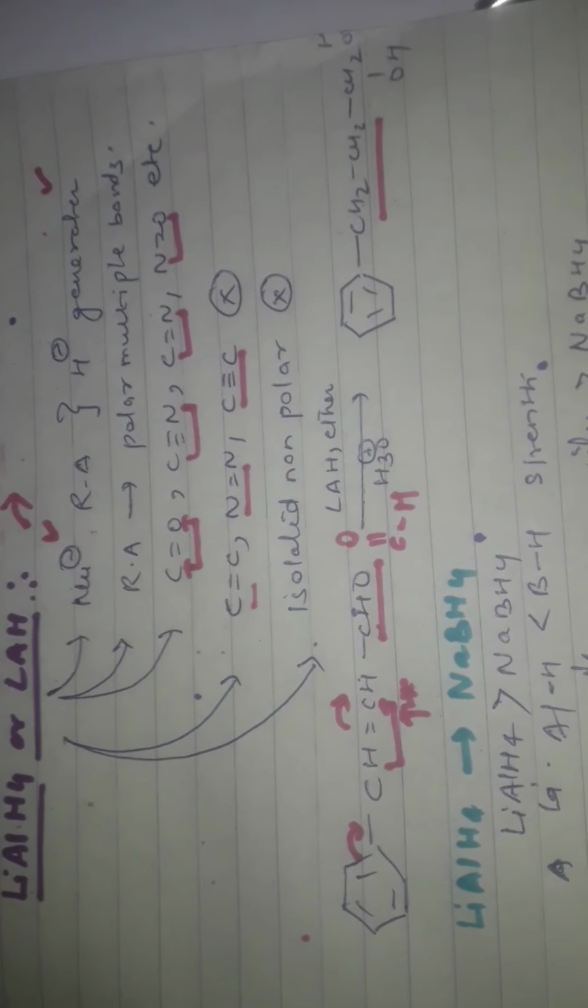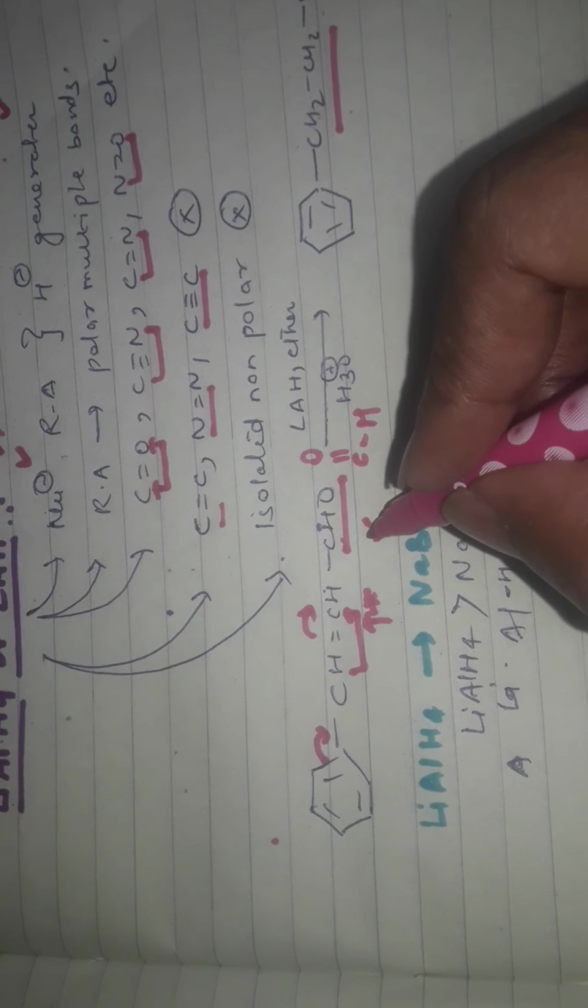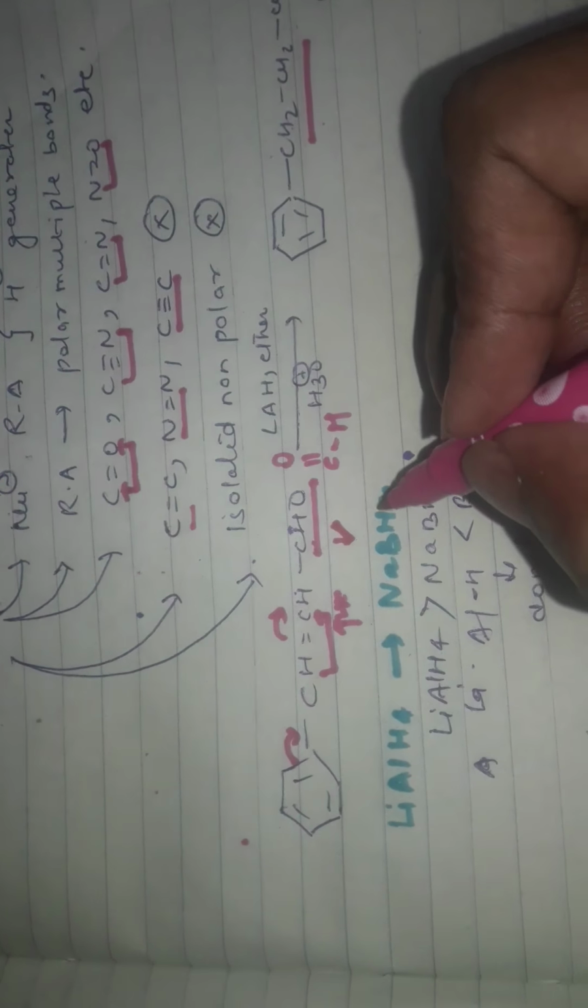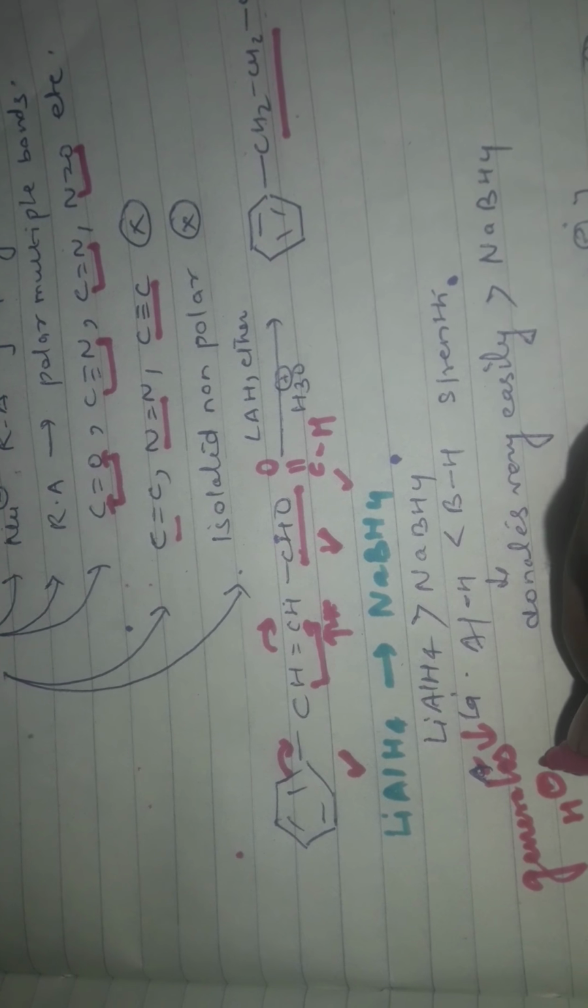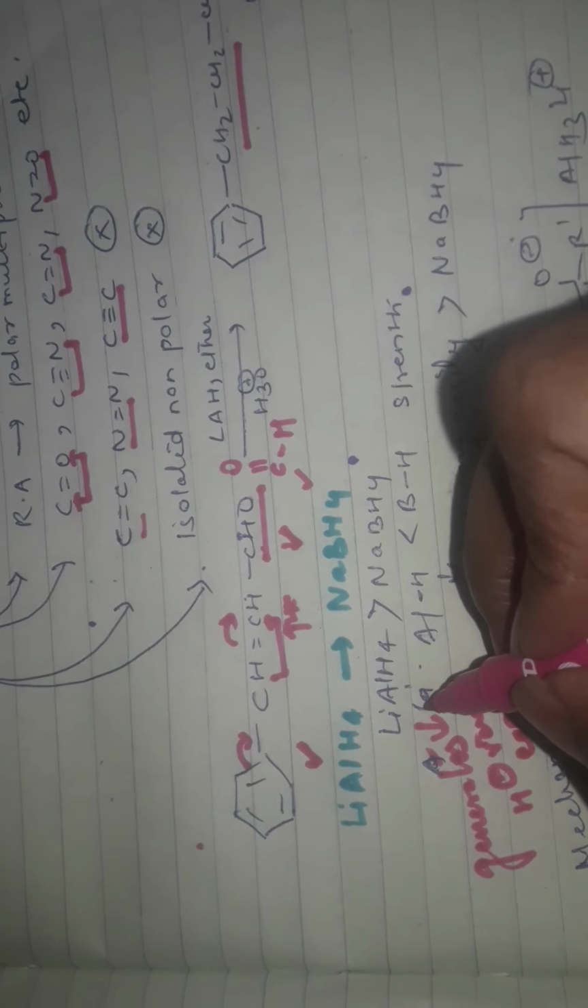Second one, if you compare with lithium borohydride, it is also a reducing agent, but lithium aluminum hydride is a strong reducing agent, means it generates hydride very easily. As compared to sodium borohydride, it generates hydride very easily. That's why it is a strong reducing agent.